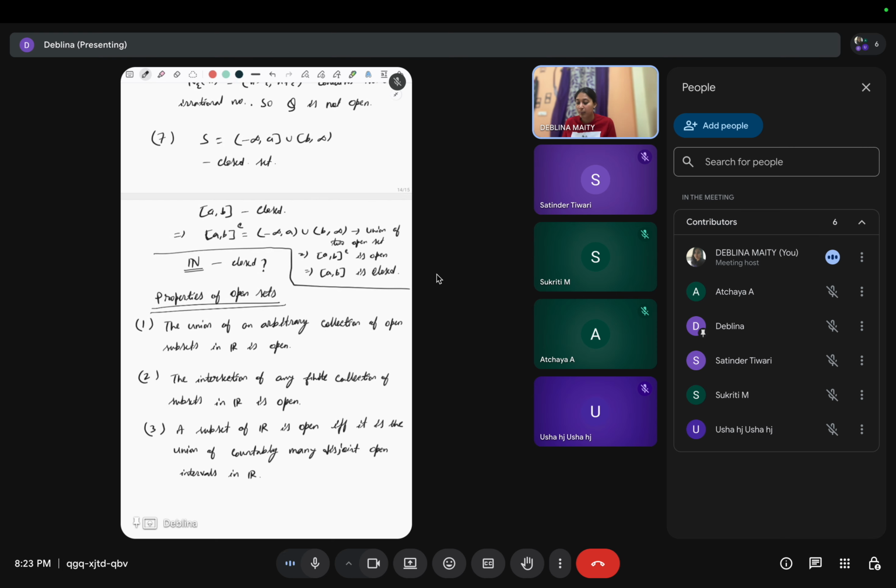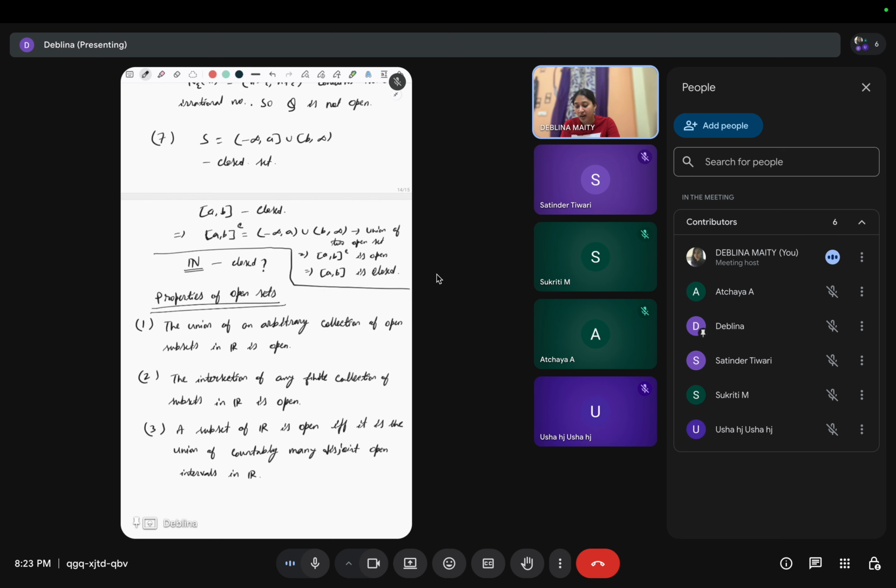Okay, these are the properties of open sets. The first one is the union of an arbitrary collection of open subsets in R is open. The finite intersection of open subsets in R is open, and the last is the characterization of open sets.